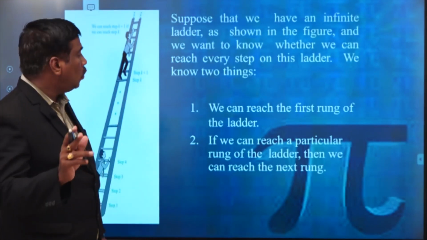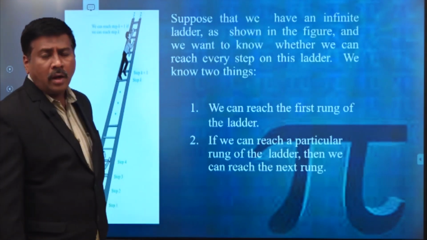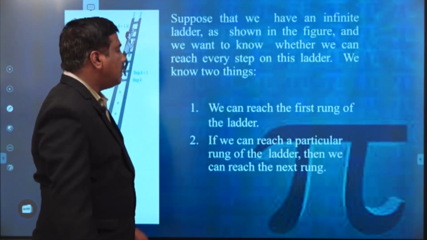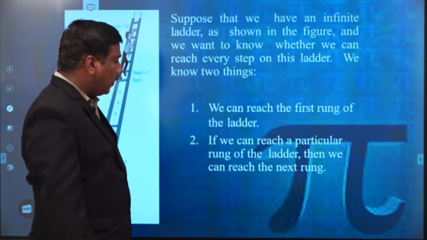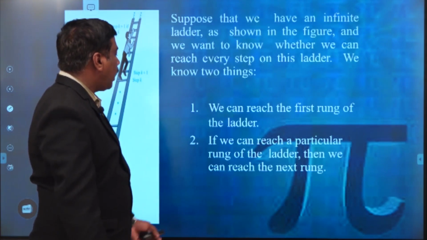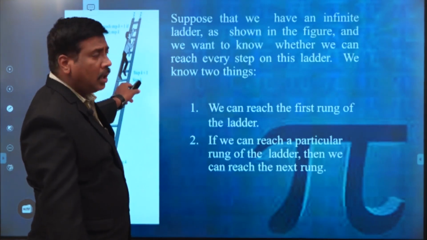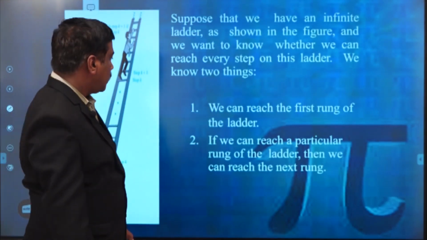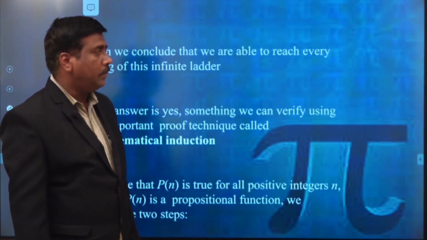We know two things. The first one is we can reach the first rung of the ladder. Rung means nothing but a step of a ladder. Have to consider it like this. So suppose the student can reach the first rung of the ladder. If we can reach a particular rung of the ladder, then we can reach the next rung. Suppose the same person reaches the kth rung, then automatically he can reach the k plus 1th rung of the ladder also. So the logic behind this is called mathematical induction.